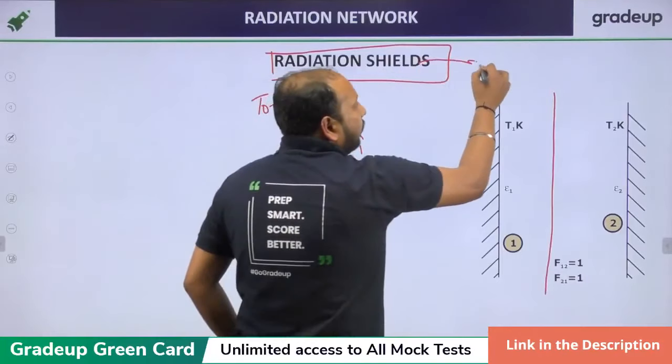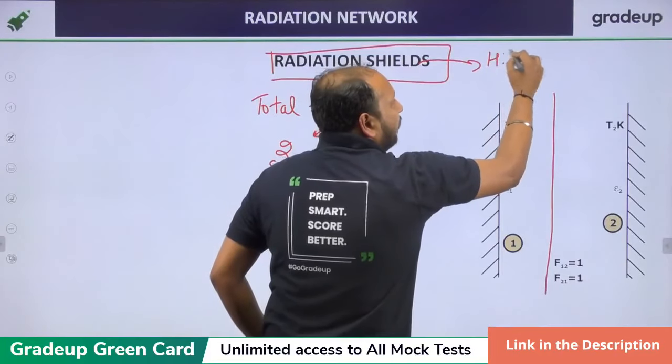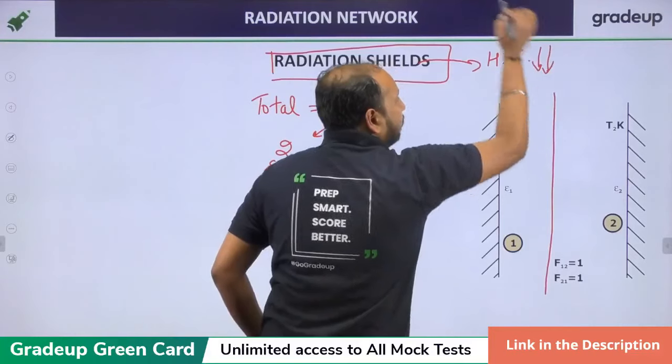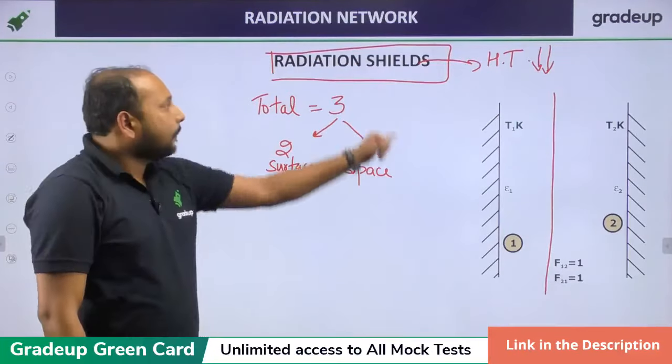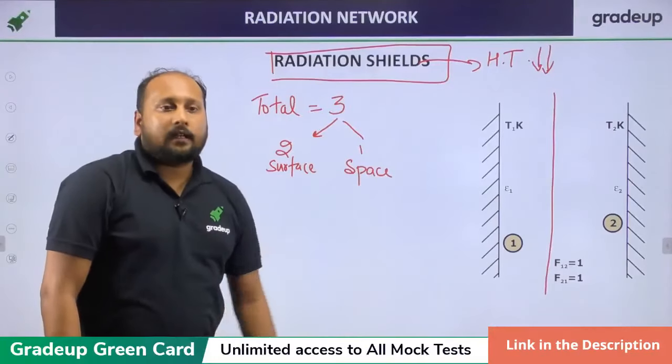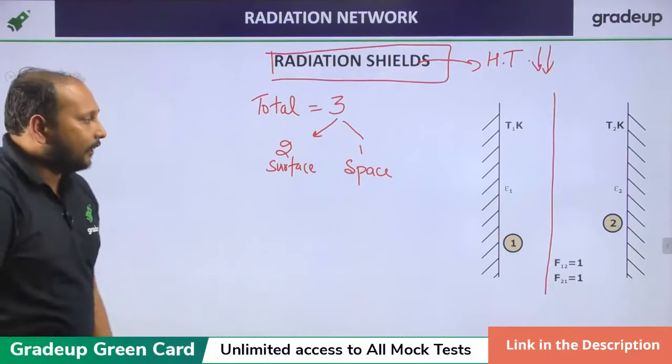Shielding is basically your heat transfer decreasing, in order to reduce the rate of heat transfer. Okay, clear?